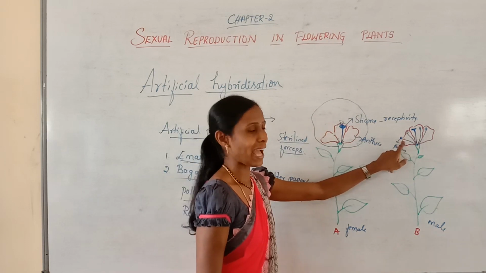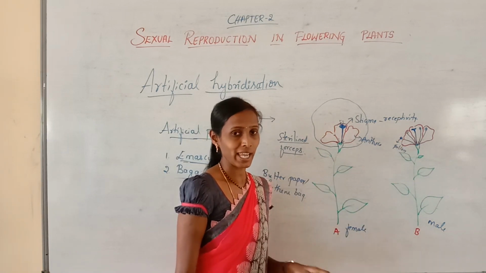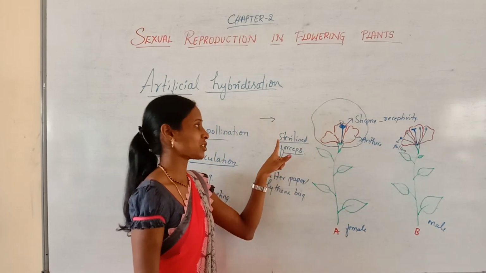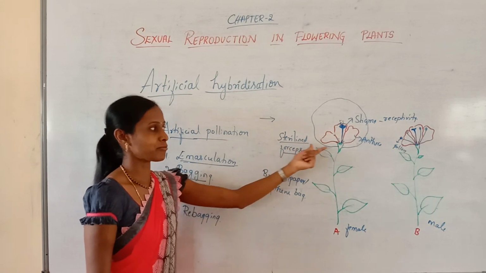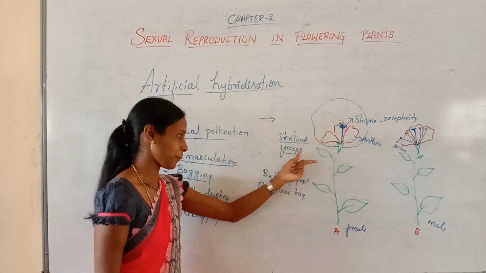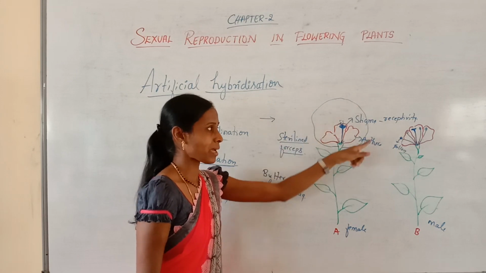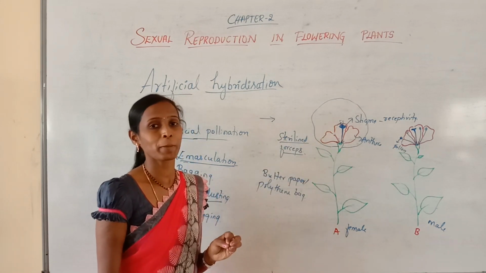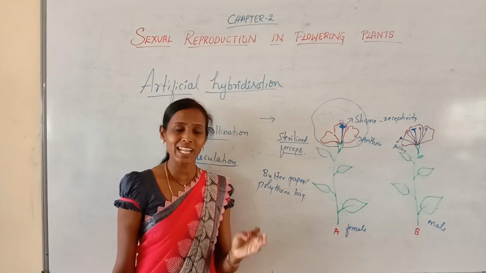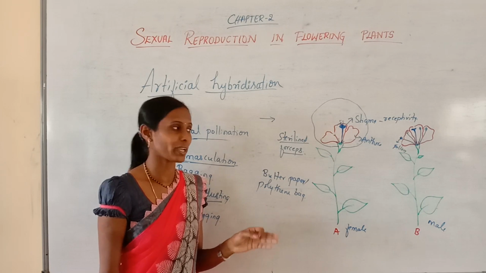The removal of anthers in the bud condition in a bisexual flower by using sterilized forceps is called emasculation, to make the flower a female parent. Then what is bagging? The emasculated flower should be covered with a polythene bag or butter paper to prevent the contamination of the stigma from unwanted pollen grains.